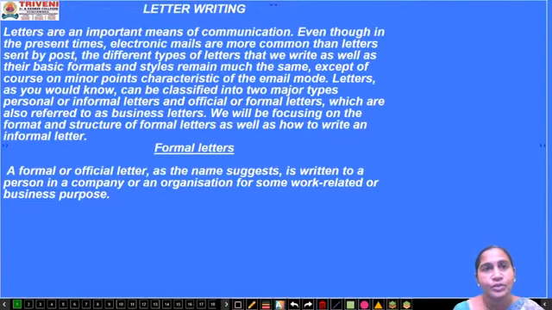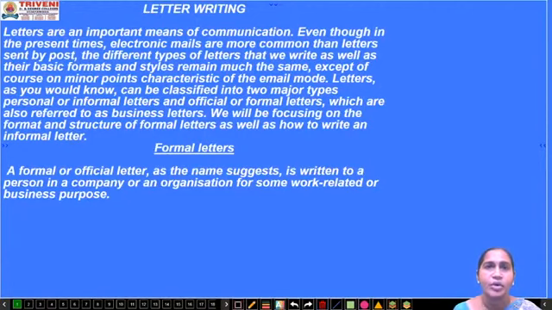Today we are going to revise our CSS topic, letter writing. You all might know how to write a letter because you have studied in your school days, in your inter-college, right? Now we'll see in detail what letter writing is, why we write a letter, what's the purpose of writing a letter, how many types of letters there are, what the formats are, how to start a letter, how to close a letter, and how many parts we have in a letter. We'll also see a brief introduction to letter writing.